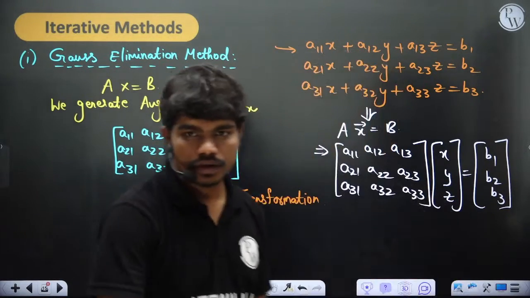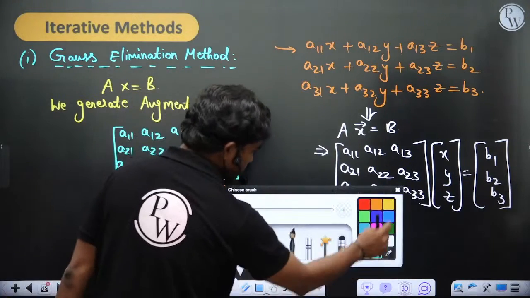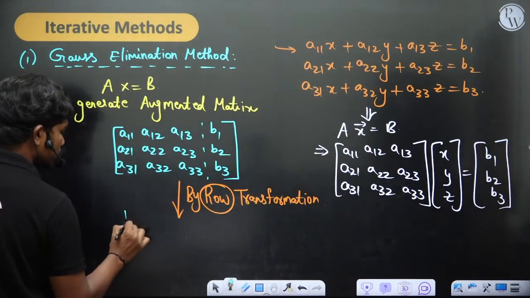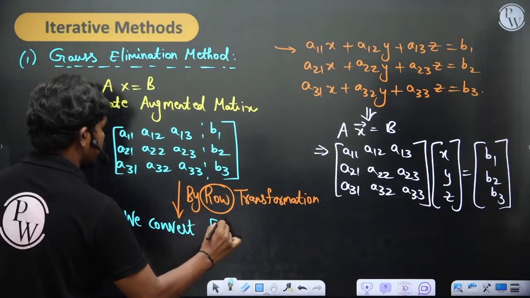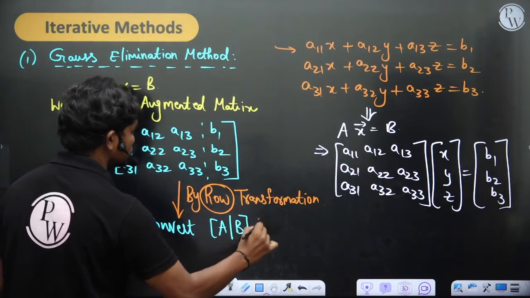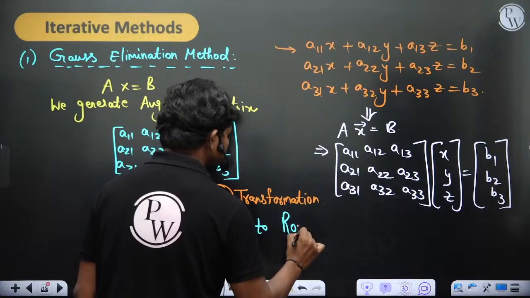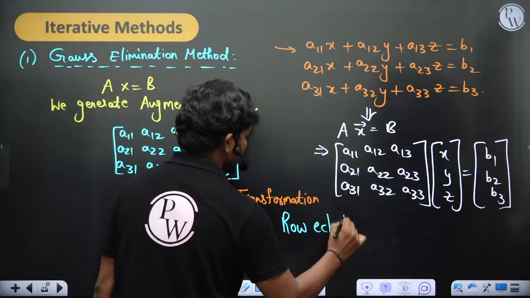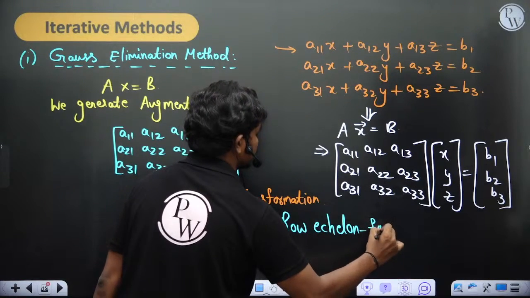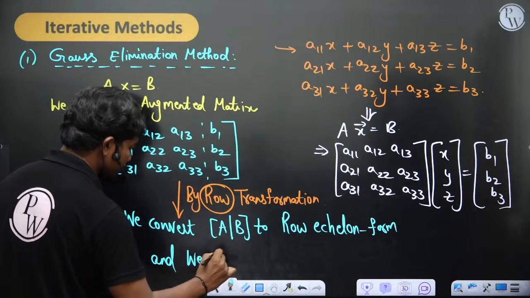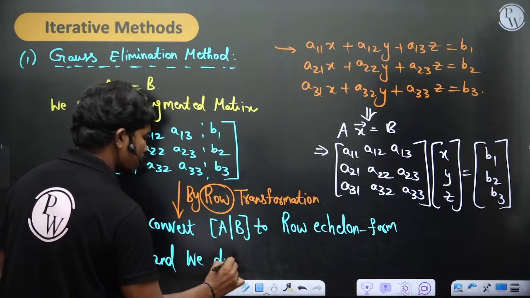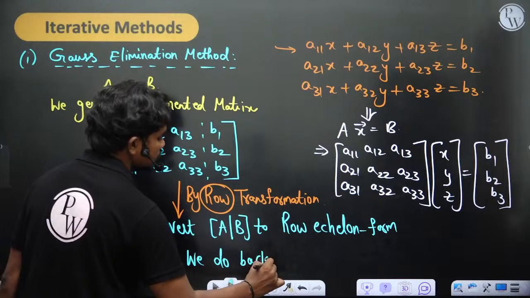Now let's see. If you perform row transformations, we convert [A augmented B] to row echelon form, and we do backward sweeping and backward substitution, is what we can do generally.